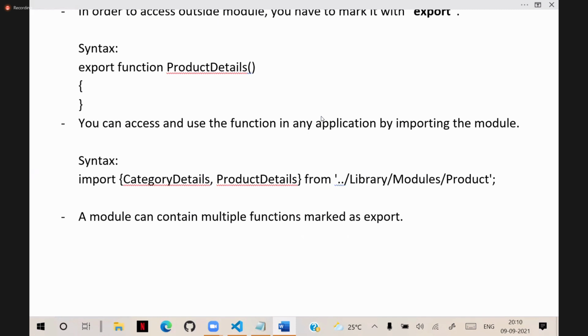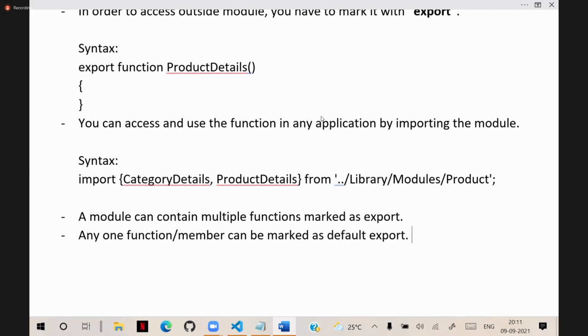That is important. When they are marked as export, some more rules apply. Any one function, or you can say member, can be marked as default export.